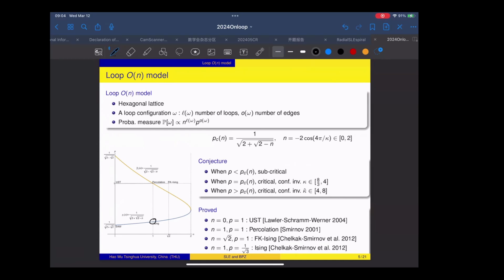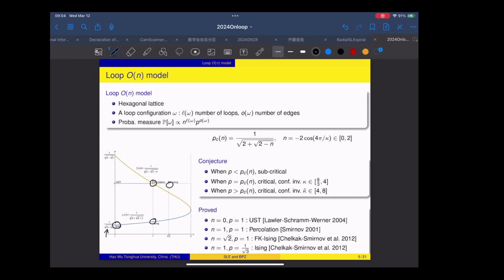We also have the famous self-avoiding walk, which corresponds to n equals 0 and p equals 1 over square root of 2 plus square root of 2. This number is the famous connective constant for the self-avoiding walk. When n equals 1 and p equals 1, this is the famous percolation model.